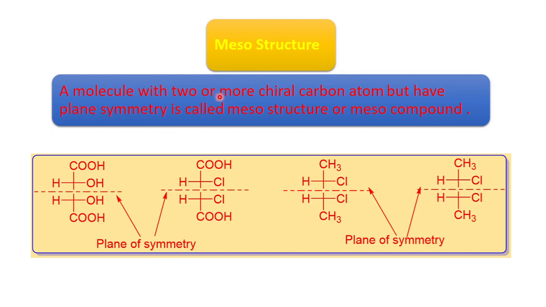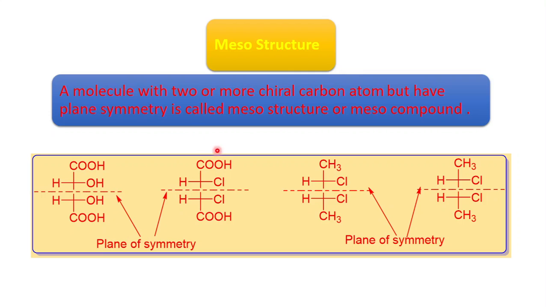These are the points that we learned in the last lecture, that is meso compound or a meso structure. So meso compound means what? A molecule with two or more chiral carbon atoms but having a plane of symmetry is called a meso structure or a meso compound. So the compound having more than two chiral centers, and that molecule passes the plane of symmetry, is called a meso compound or meso structure.